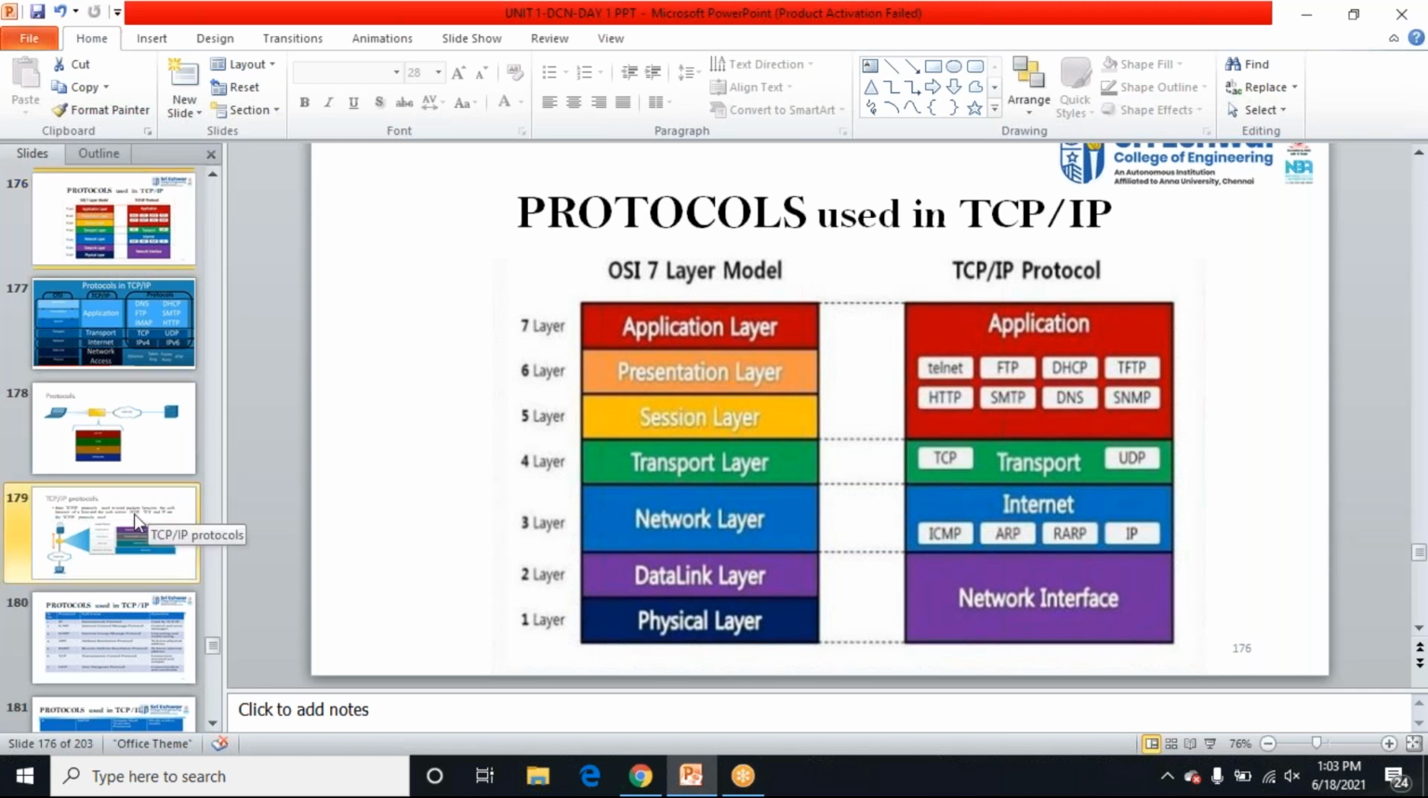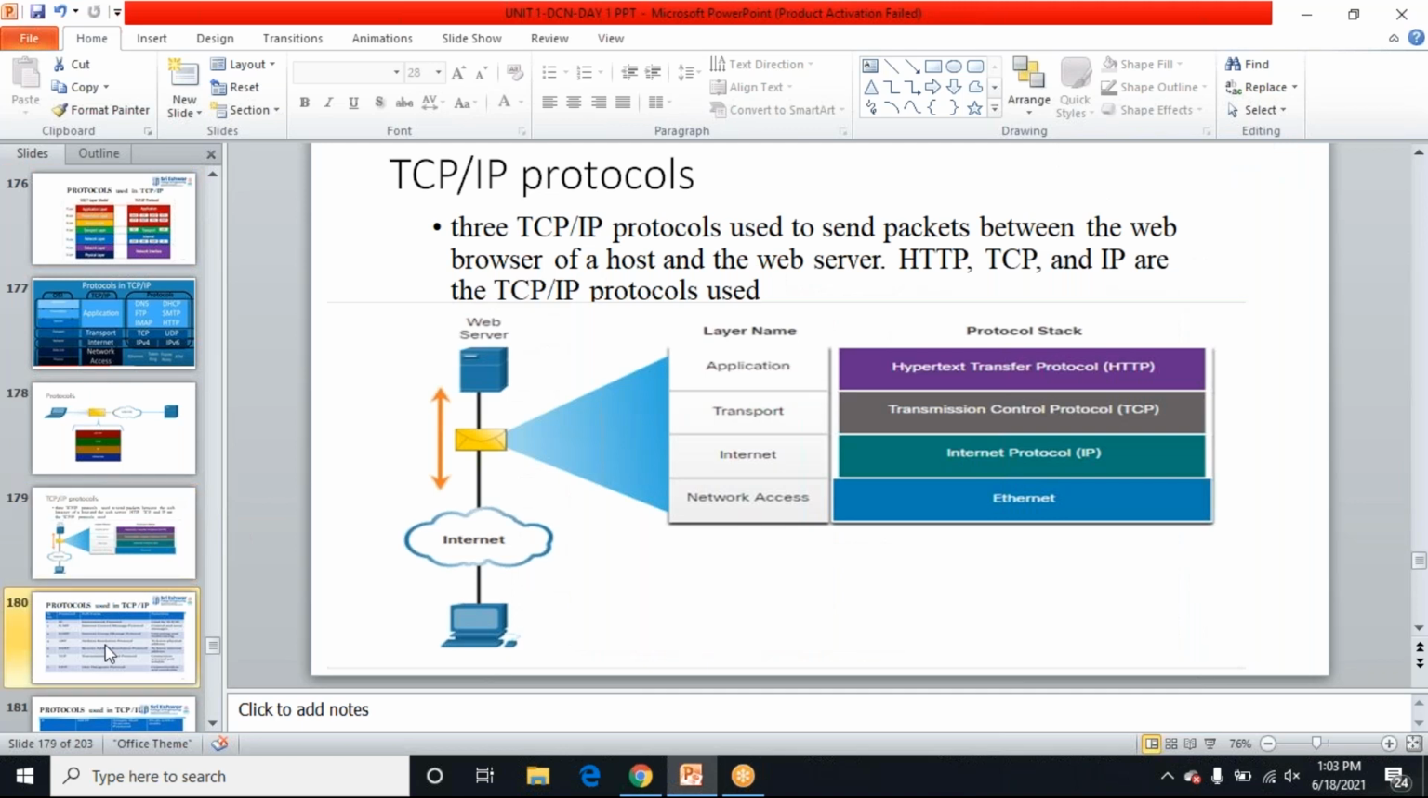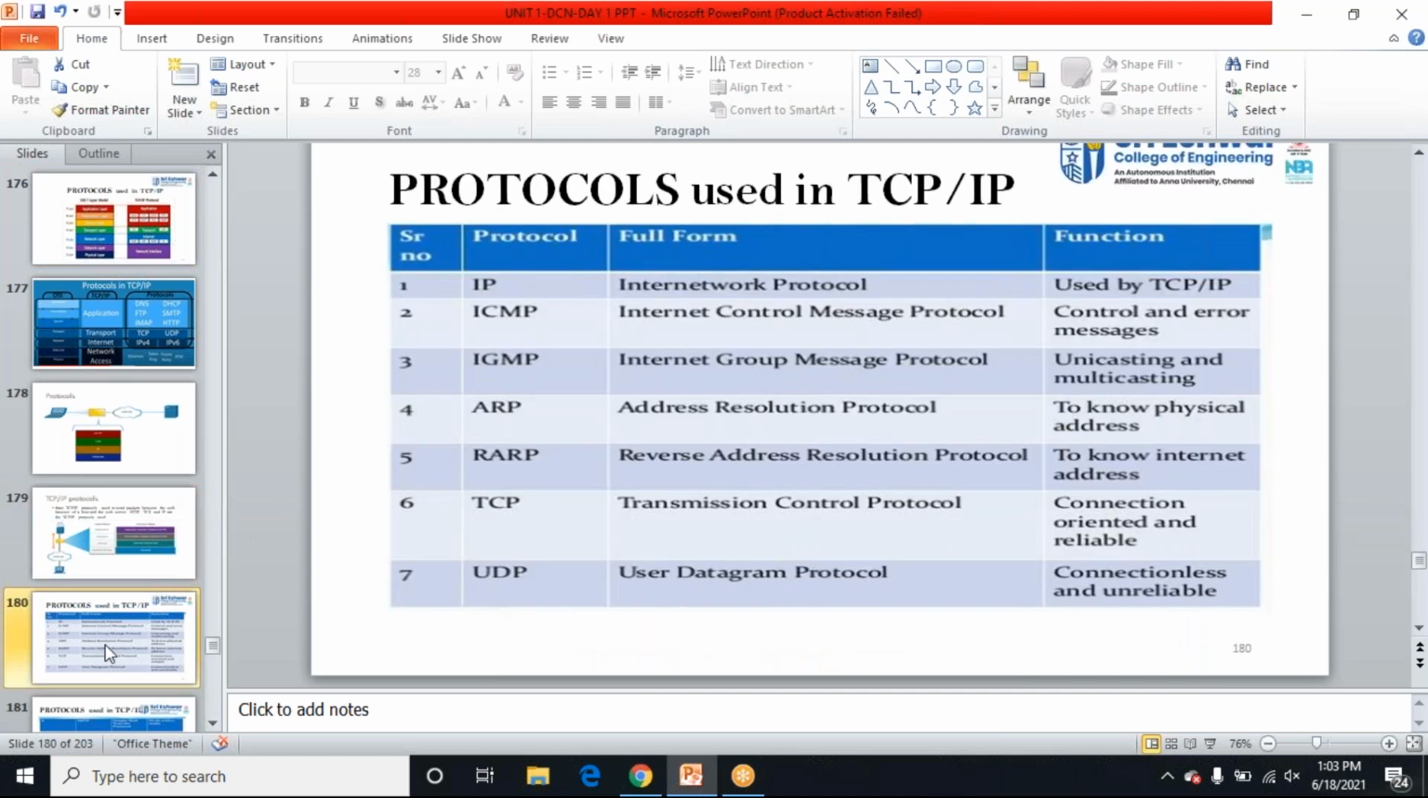If you want, I will share the PPT with you. I have given the explanation for all of these. Internet Group Message Protocol, then also Internet Relay Chat. That is the chatting we do, right? In WhatsApp, the protocol we use is ICMP, the Internet Control Message Protocol. These are some of the protocols.